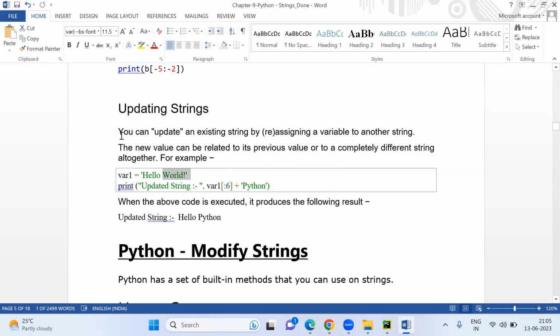Hello Python. You can update an existing string by reassigning a variable to another string. The new value can be related to its previous value or a completely different string altogether. Here we are using the concat operator, guys. Using this concat operator, the new value will be assigned to the old value. Now let's run and see how it will be.